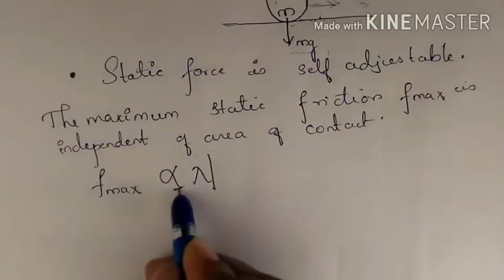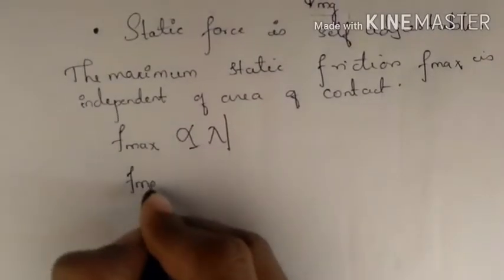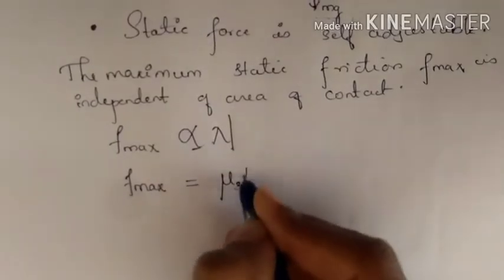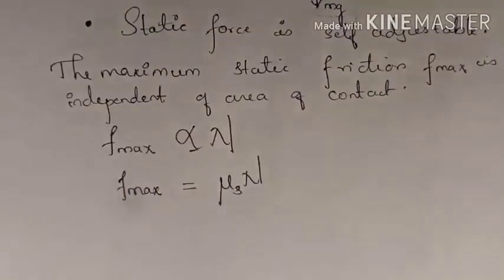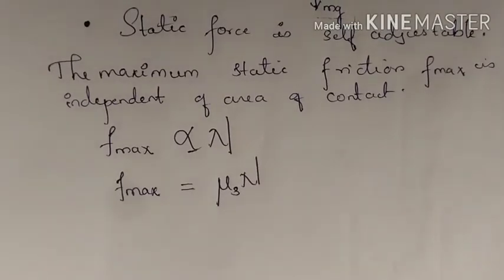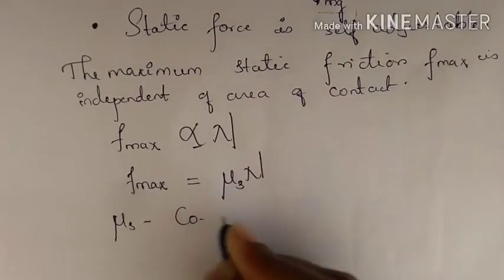So now if you remove the proportionality sign, what you will get is F max equals mu s N, where F max is the maximum static friction or limiting friction, and mu s is the constant of proportionality, called the coefficient of static friction.